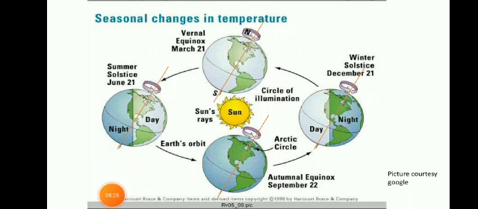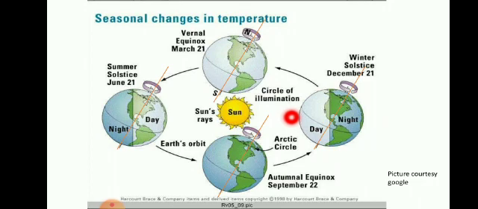Now if we consider this position of the earth, it is tilted in this way. We will just look at this axis, the line which I have drawn in orange color. So it is rotating on this axis, and this line is the equator. Now at this position, that means in perihelion, it is closer to the sun.